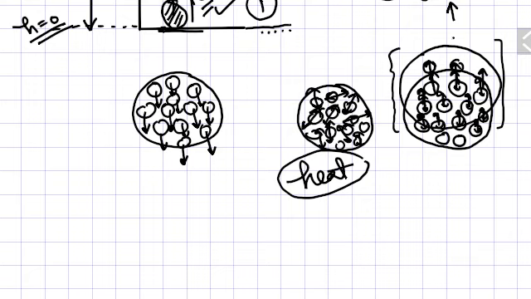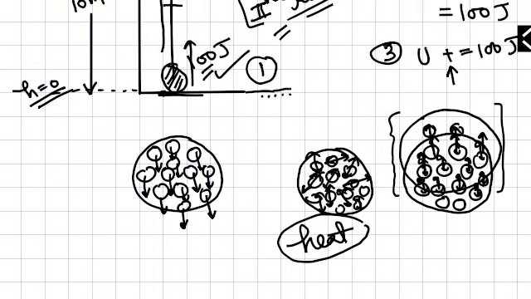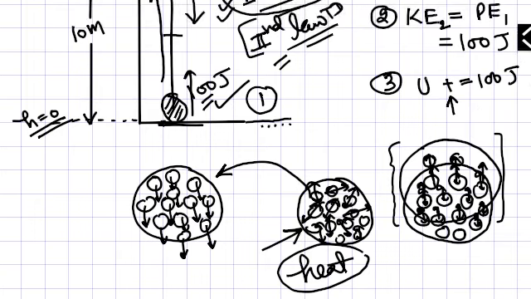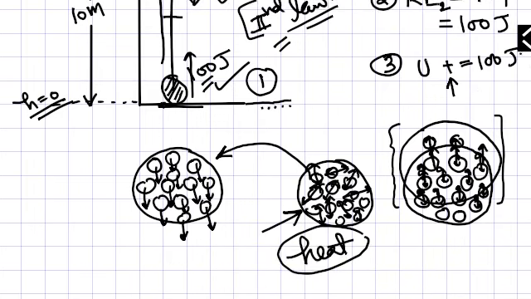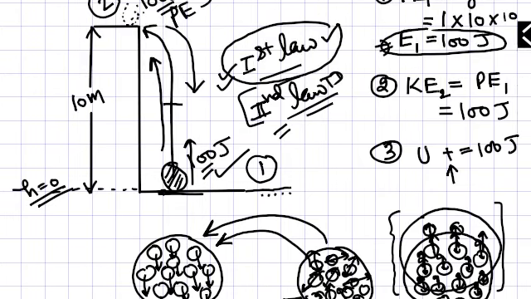And if you give this kind of heat to something, then molecules will behave in this way, and this kind of energy cannot be converted into this regular form of energy. There is no way that you can convert this energy into kinetic energy or potential energy. And this is what the second law of thermodynamics is about. It says that heat cannot be fully converted to mechanical energy. This is another form of it.